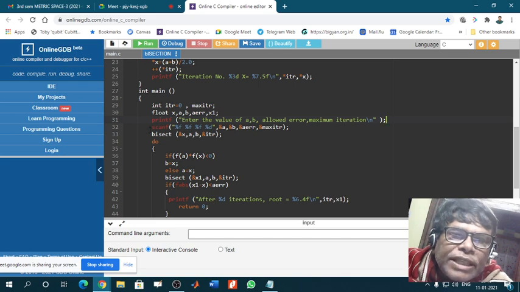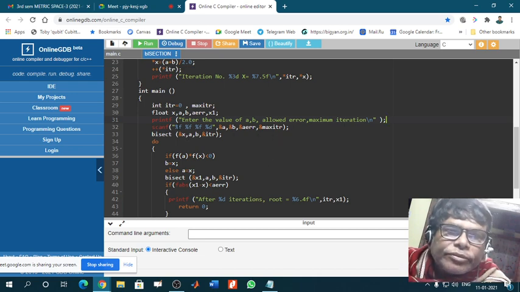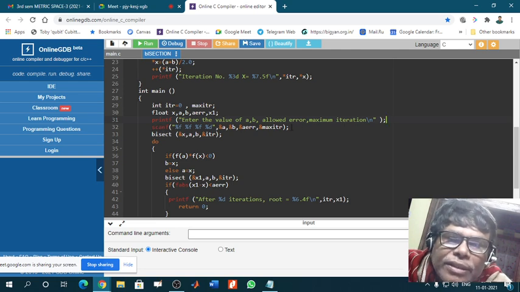Understood? So scanf gives you the form, floating point or integer, in which the number will be entered, and the syntax is like this. You check it. %f, that means a is given as a floating point number. Then b is also %f, floating point. Then allowed error, AERR, is also floating point.